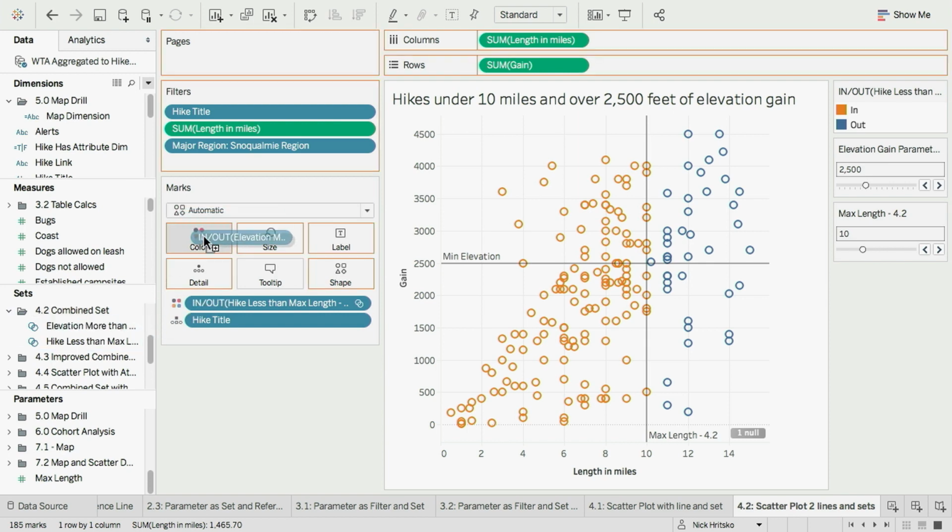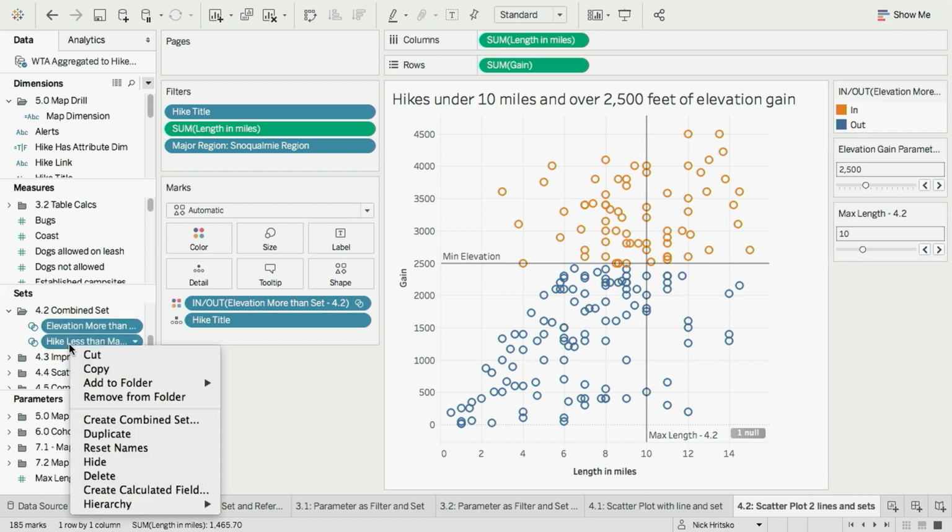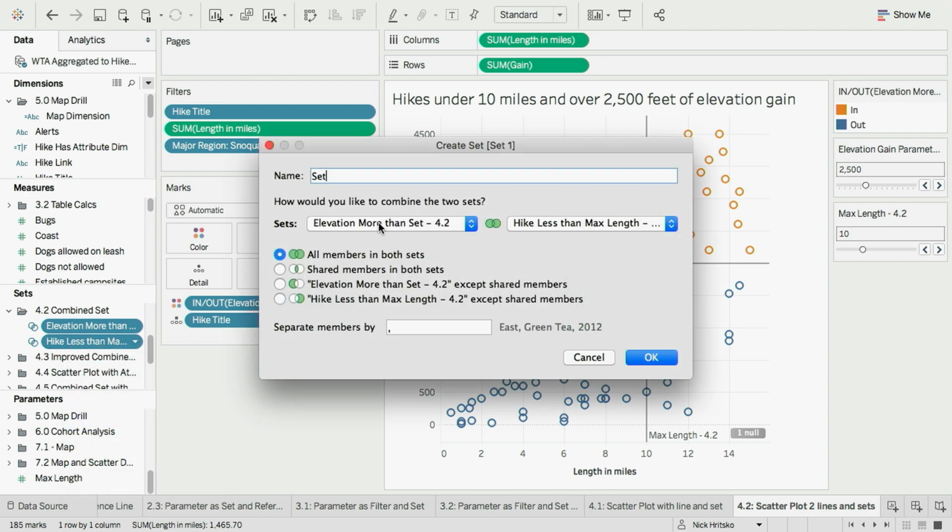So I put my elevation set on color, but that's still not quite getting me what I'm looking for. Now I have the elevation condition highlighted, but what I really want is both. And the way I'm going to get there is with a combined set. So I select both of the sets that I have, the length and the elevation, and I'm going to say, create a combined set. I'm going to call this elevation and distance.